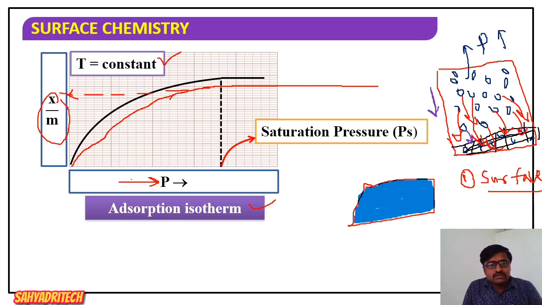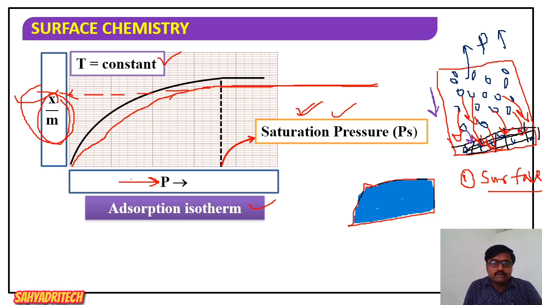Therefore, extent of adsorption becomes constant, or else I can say we are going to reach a saturation pressure. It means beyond that, pressure has no effect on the extent of adsorption. Generally we said when you increase the pressure, extent of adsorption goes on increasing till saturation pressure. Beyond saturation pressure, whatever the extent of pressure, there is no change in the extent of adsorption.